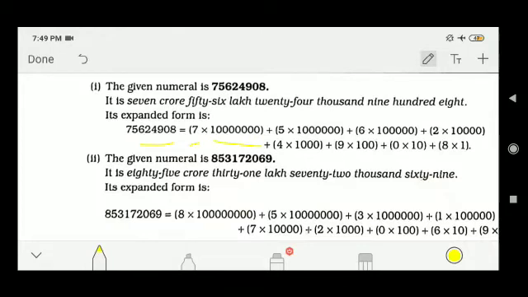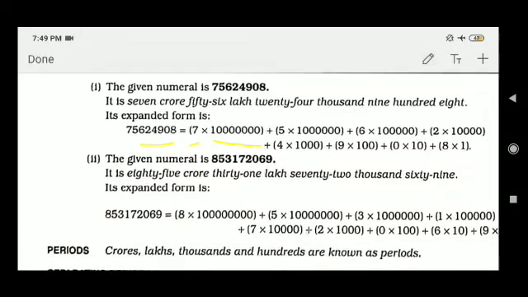Similarly 5 into 1 with 6 zeros, plus 6 into 1 with 5 zeros, plus 2 into 10,000, plus 4 into 1,000, plus 9 into 100, then 0 into 10, plus 8 into 1. This is your expansion, my friends.